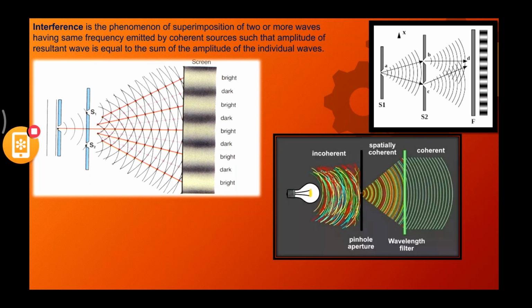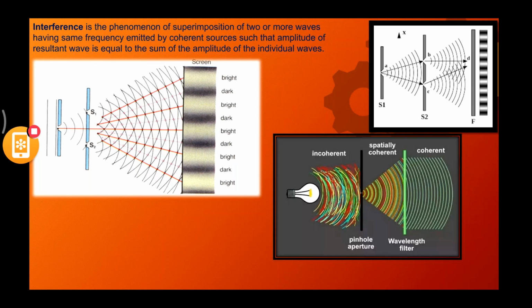Before going into the classification of interference, first you should understand S1, S2. You can actually see a different diagram where S1 is the first screen, S2 is the second screen. Now, in S2 you have B and C as two slits. Now you can clearly see what is happening there. You can clearly see the interference pattern. You can see the mixing up of waves. That is nothing but interference.